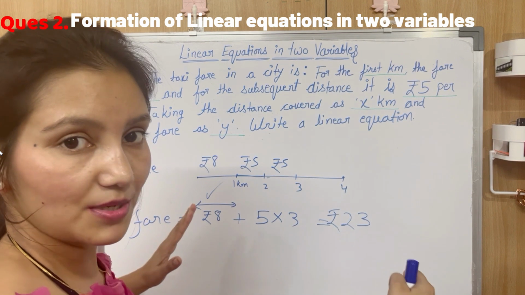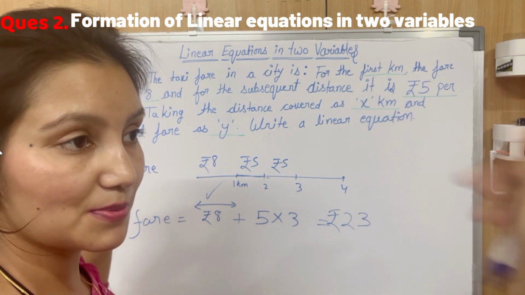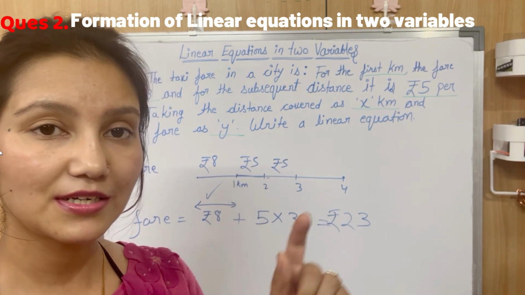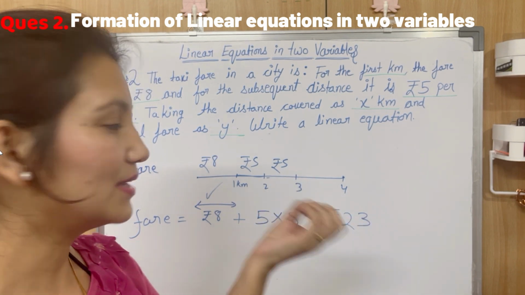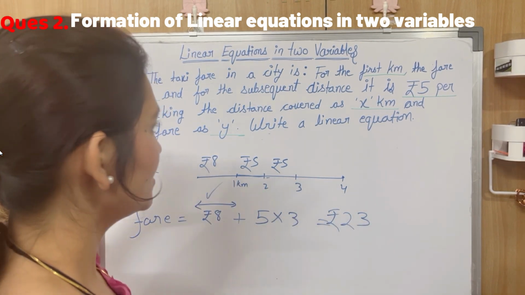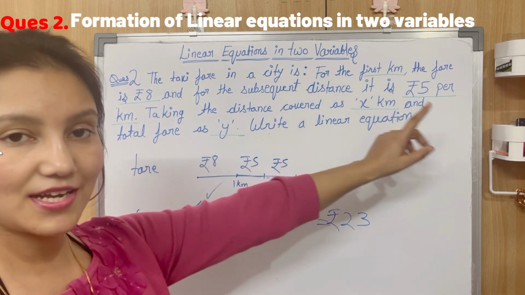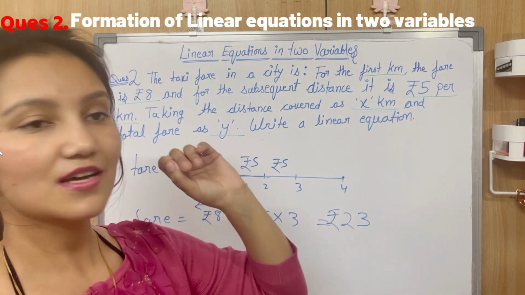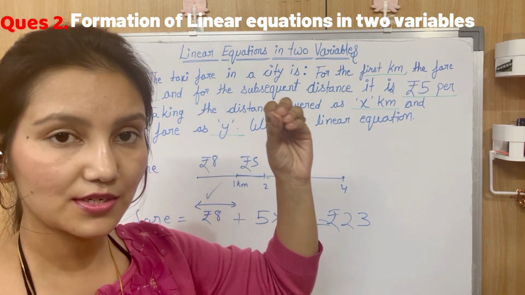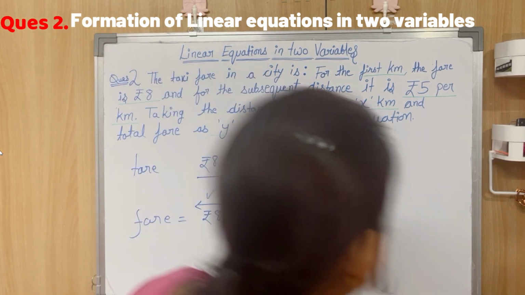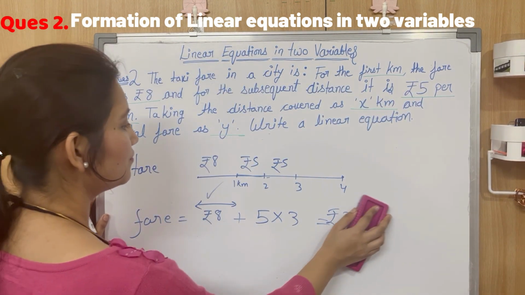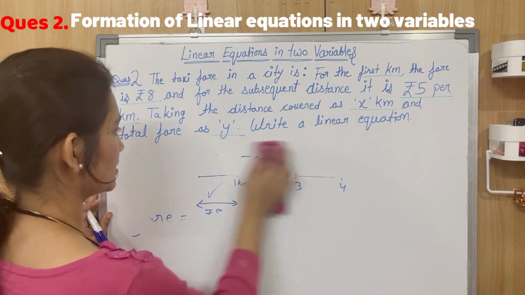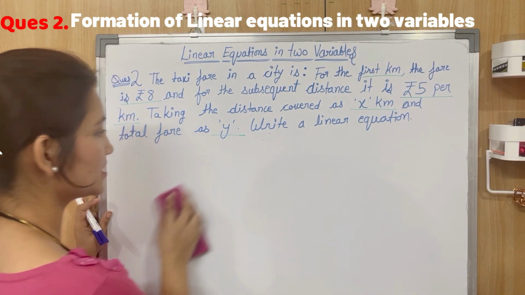So for the first kilometer rupees 8 is being paid, and for the subsequent distances a rupee 5 per kilometer fare is being paid. Okay, so now see what they are saying. Take the distance covered as x kilometers. So let's say you are traveling a distance of x kilometers and the total fare comes out to be y. So let's make a linear equation for this situation.